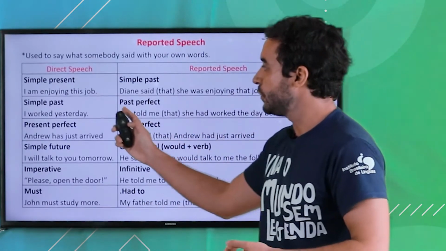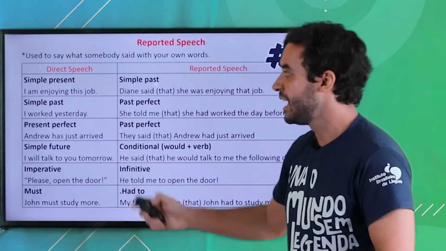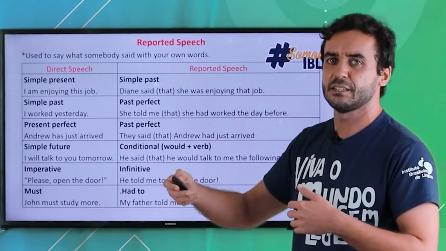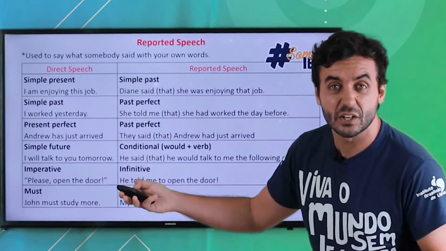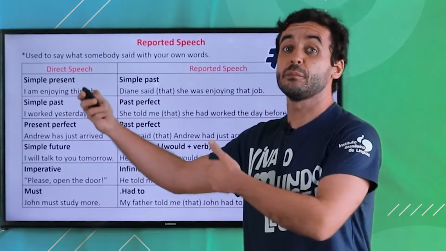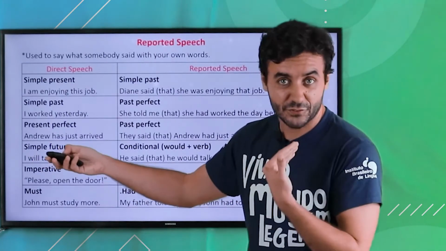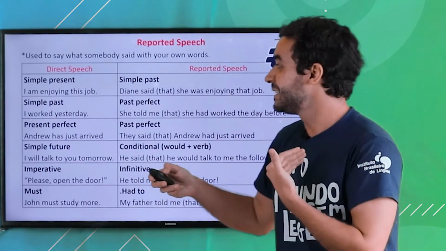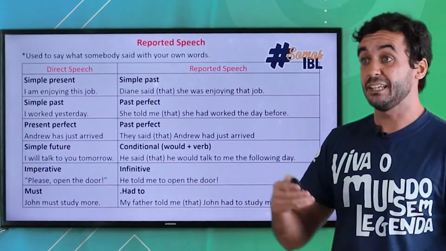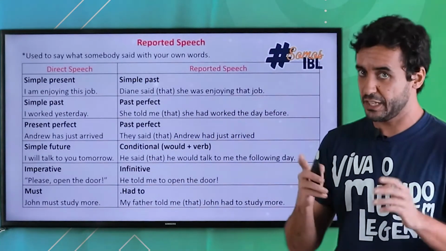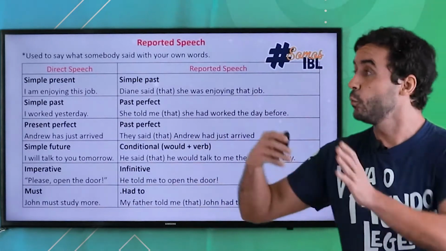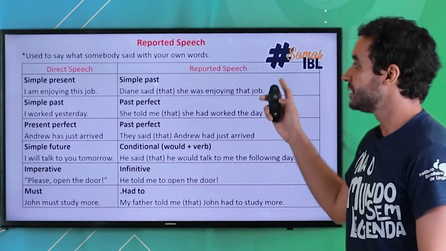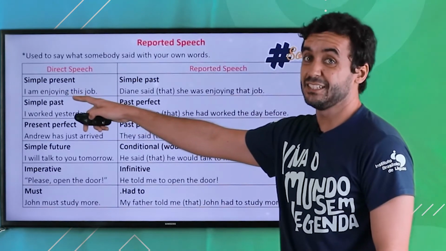So for example, when you have a sentence like this, I am enjoying my job. Imagine that somebody said in the past, you saw your boss saying, I am enjoying my job. Okay, with that voice. That's the voice I always do for bosses, right? And you want to tell people that he was enjoying his job, right? You cannot say he is enjoying. He was enjoying, right? Because the moment in which he said that is in the past.